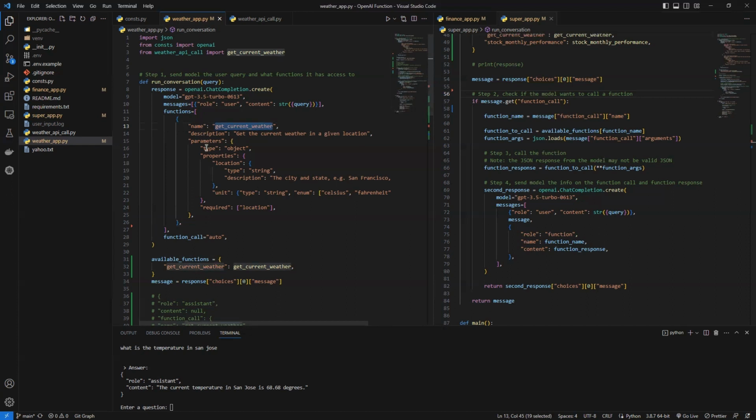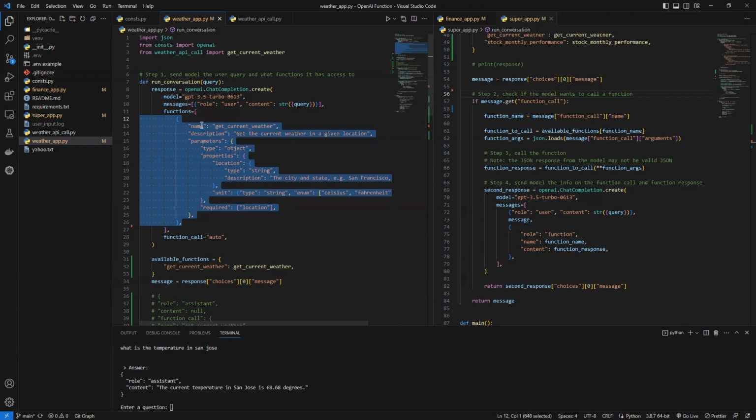And after that, we have the parameters that show us some variables. For example, we have the properties, and in the properties we have the location and the unit. So here are the two variables for the get_current_weather function. We also have the required argument. For example, here it is the location. We have to input the location in order to figure out the weather for that location, right? So here is the new function input data.